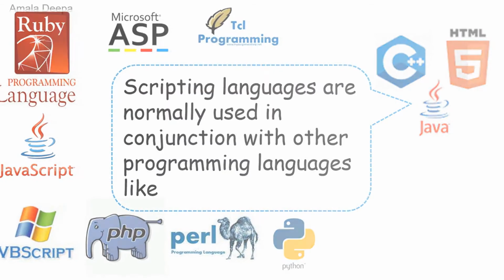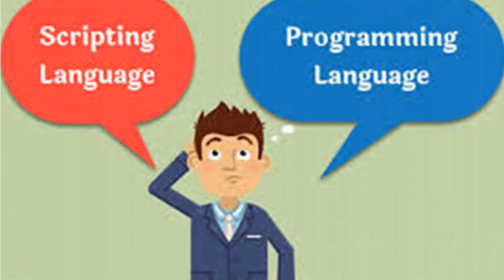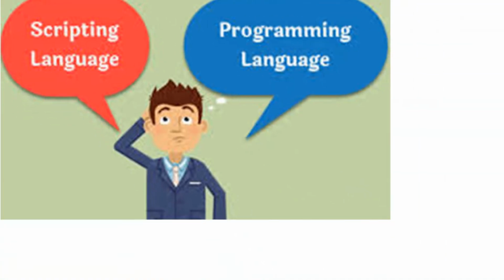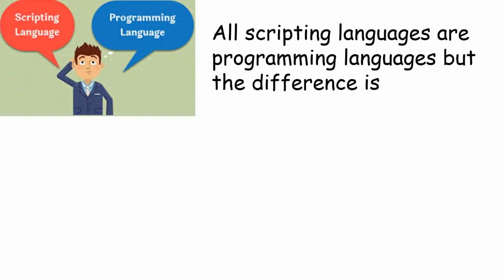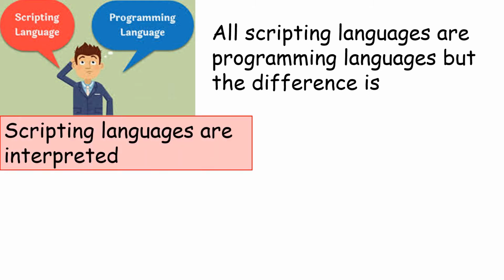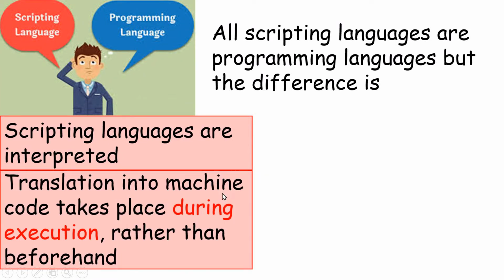What is the difference between a scripting language and a programming language? All scripting languages are programming languages, but the difference is scripting languages are interpreted. That is, a scripting language uses an interpreter to translate source code into machine code. The translation into machine code takes place during execution rather than beforehand. That is, the translation of source code into machine code takes place only during runtime.